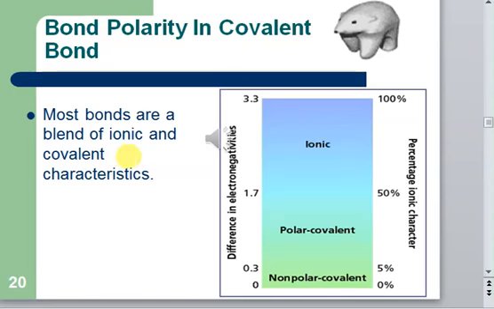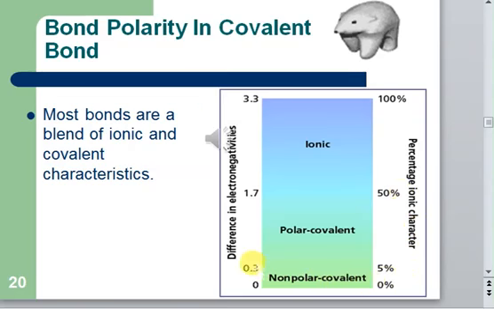Now most bonds are considered to be a blend of ionic and covalent characteristics. We say there is some ionic character in a covalent bond and some covalent character in an ionic bond. So what's the difference? Just see here on this side. Here we are mentioning the percentage ionic character. On this scale we are taking the electronegativity difference, and on this side the percentage ionic character. If the electronegativity difference between the two bonded atoms is 0, then the percentage ionic character is also 0. So there is no ionic character when the bond is 100% covalent.